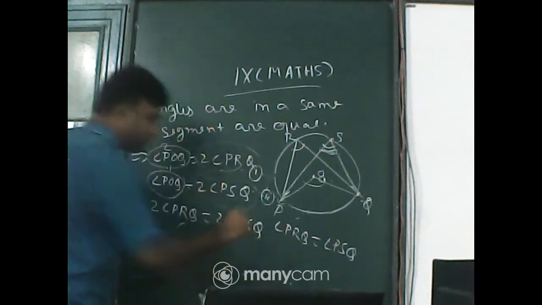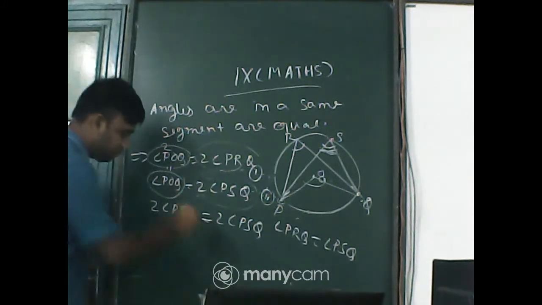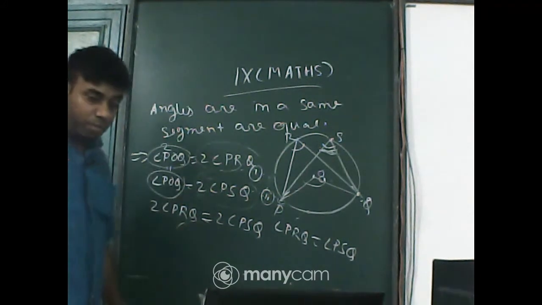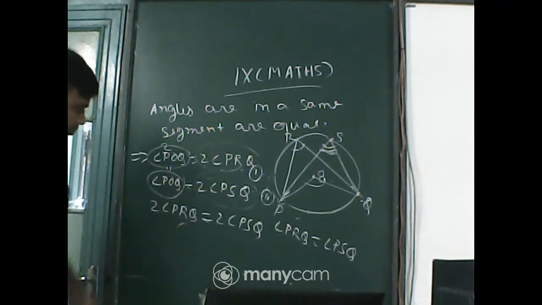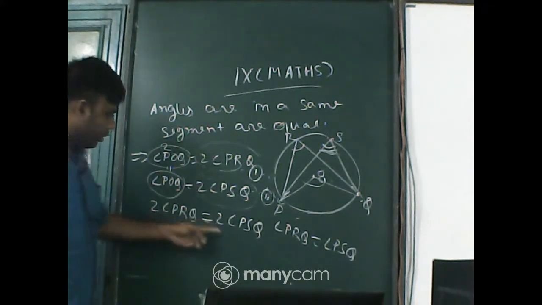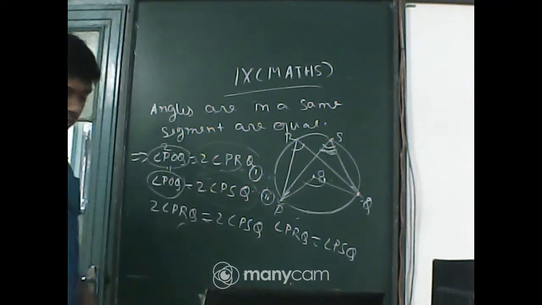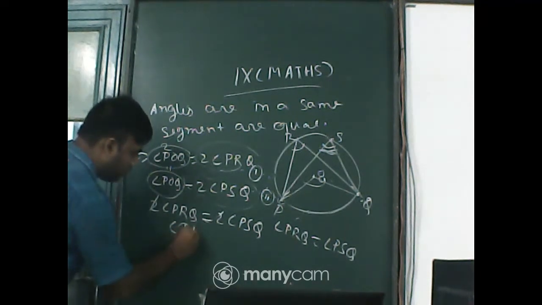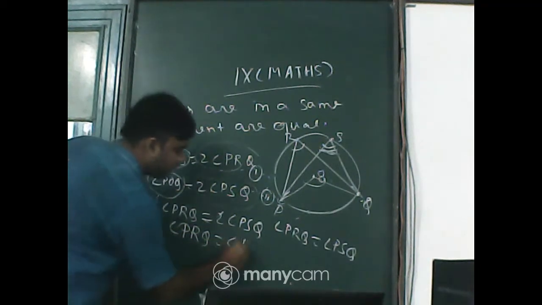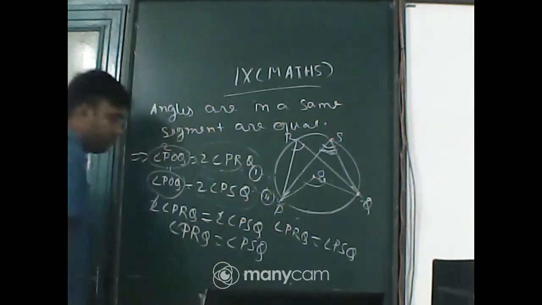Got it? Any problem, anyone? Yes, Ram equals Sam. Very good, Sneha. You got that theory. Now just remove 2. So angle PRQ equals angle PSQ. That is our required proof.